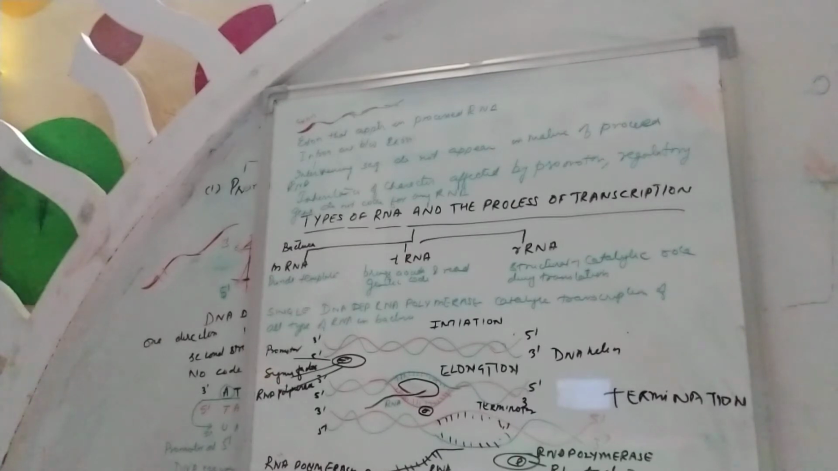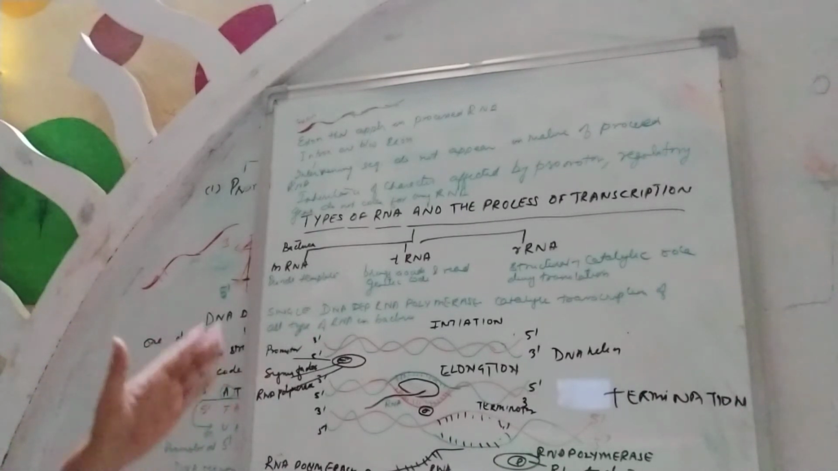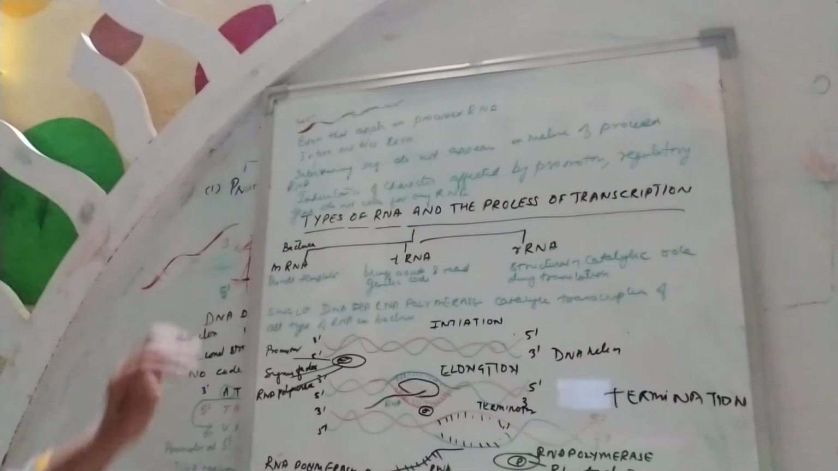Now, the types of RNA and the process of transcription. We have studied that we are converting the information of DNA into RNA, and the DNA-dependent RNA polymerase is used. We have discussed how the promoter starts the process, then elongation takes place, and then termination, when the copying of messenger RNA stops. So a single enzyme carries on the whole process.